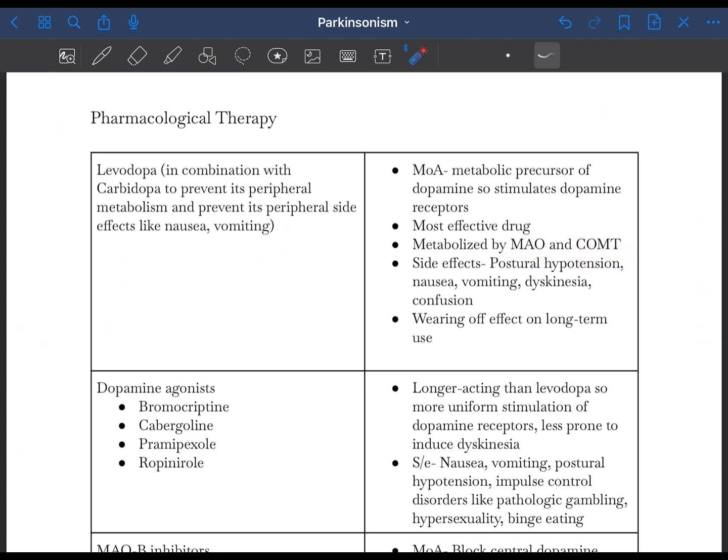Its side effects include postural hypotension, nausea, vomiting, dyskinesia, confusion, and hallucination. This dyskinesia can be debilitating enough for the patient to stop the therapy. It also causes a wearing off effect on long-term use, that is, its effectiveness decreases on long-term use.